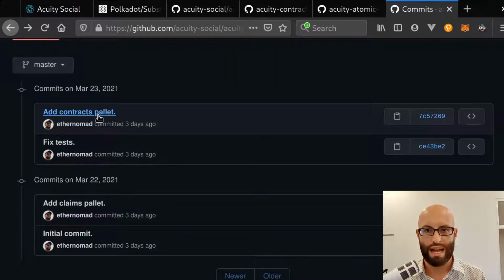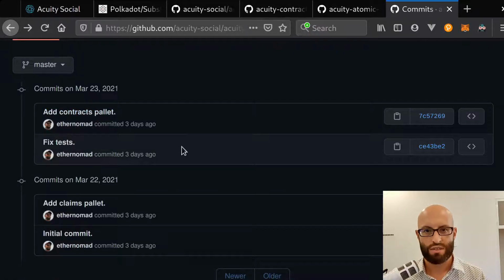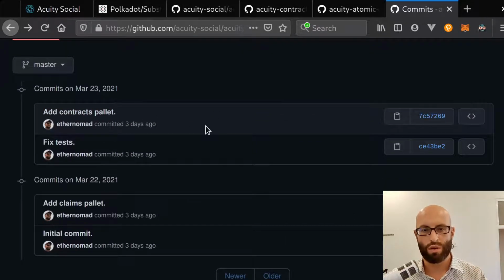I've also added the contracts palette. So we're getting most of the way into having this new node software available. I need to continue to bring across all the palettes and the configuration from our existing full node implementation.